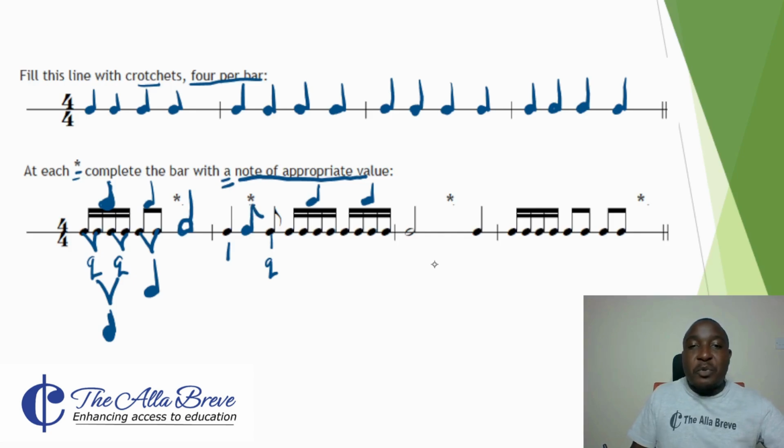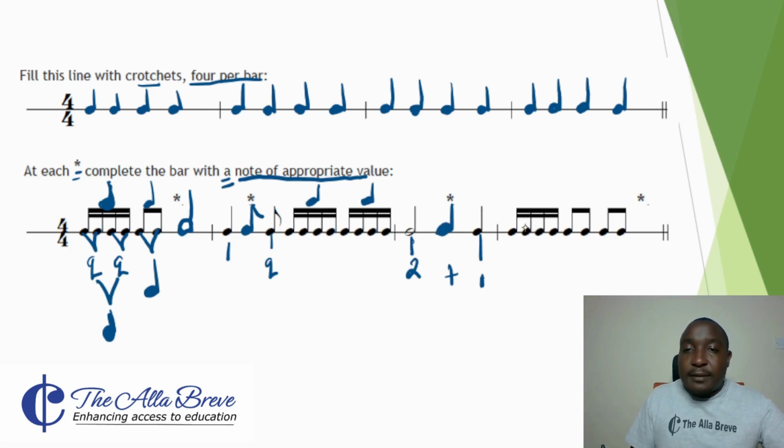We move on to the third bar. We have a minim. This minim is equivalent to 2 crochets. And we have a crochet which is equivalent to 1. So 2 crochets plus 1, that is 3. And we need 4 crochets, so we remain with 1 more crochet, and everything is done.